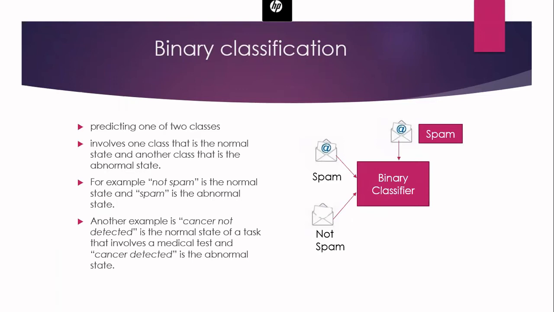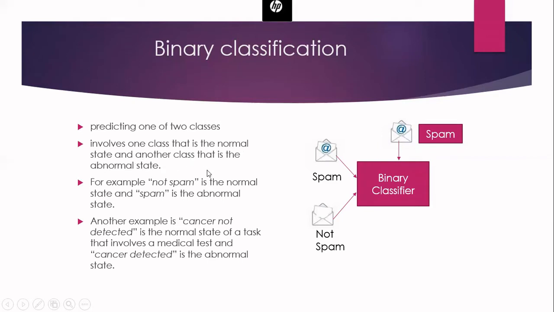So now you know that classification means we are going to associate with the help of discrete labels. So in binary classification, we have only 2 labels. So there will be only 2 classes and your algorithm is going to predict which is the class corresponding to a particular data that is given as input. So predicting one of the 2 classes is the output of this algorithm. And it involves one class that is the normal state and the other class that is the abnormal state.